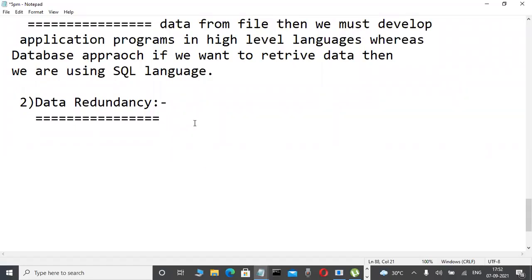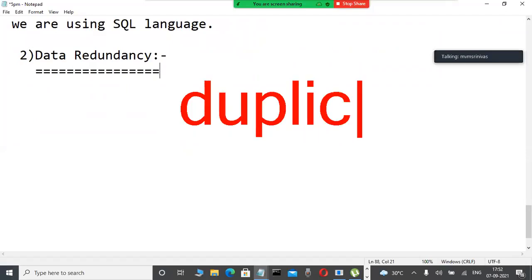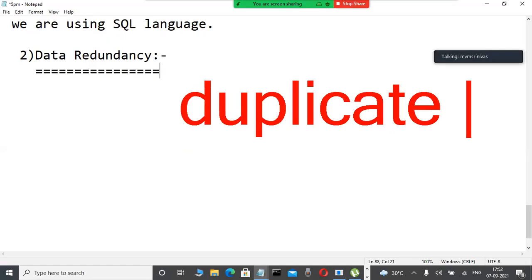Actually, in databases also redundancy is there. Redundancy is not the biggest problem; some other problem is there. Now slowly observe here. What is data redundancy? Some terminology. Okay. Redundancy means, as everyone knows, duplicate data. Redundancy means duplicate data.